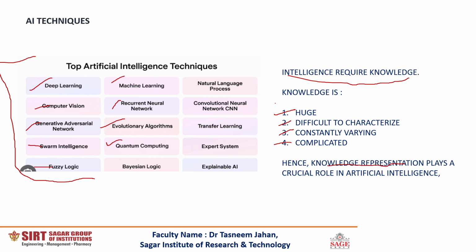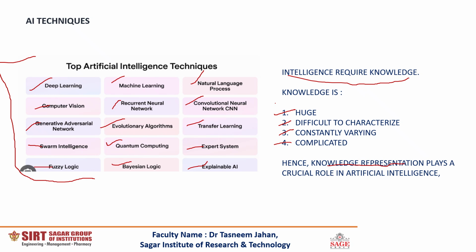This, dear student, is the future of computing. Then Bayesian logic, which makes use of the naive Bayes classifier. Then natural language processing, CNN, transfer learning, expert system, and explainable AI. And dear students, all these topics are itself a big domain of artificial intelligence. You can research further about these topics and learn as per your niche and gain more in-depth research in the topics. I'm leaving it over here only because not all the topics will cover our syllabus further.